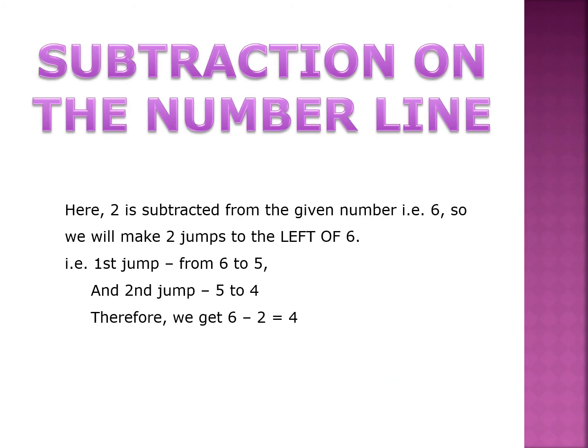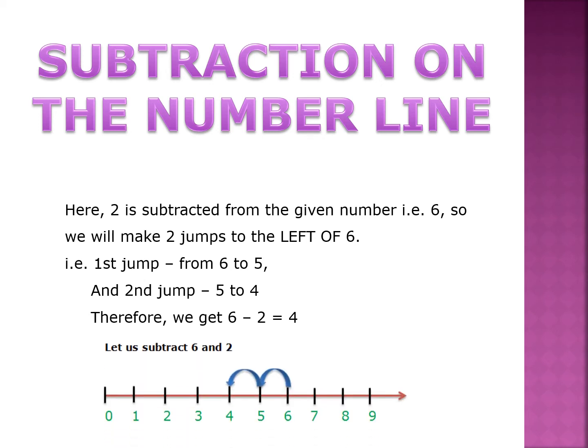Children, our next topic is subtraction on the number line. Children, we can use the number line for subtraction. Look how. If we have to subtract 2 from the given number 6, first we draw a number line. We will start from 0 and mark numbers 1, 2, 3, 4 at equal intervals. And we will start from 6. Our starting point is 6 because we have to subtract 2 from 6.